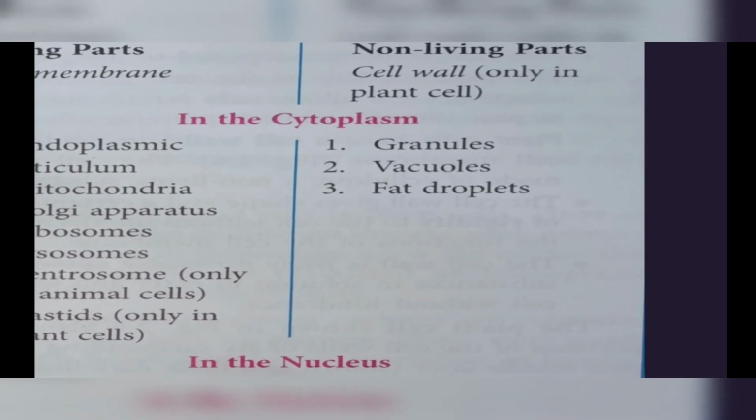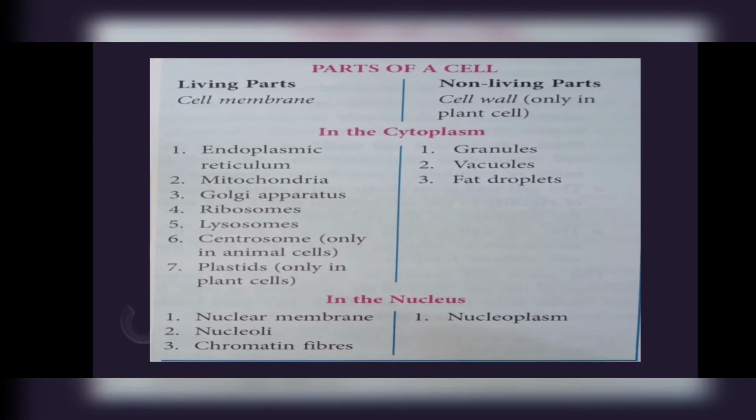Then what we have in the cytoplasm that is non-living: granules, small dots you can say, small vacuoles known as granules, and big vacuoles. And fat droplets, where the fat is deposited. In the nucleus, what is living and what is non-living? The nuclear membrane is living. Nucleoli and chromatin fibers are parts of the nucleus, and they are living. Nucleoplasm is the fluid present in the nucleus and it is non-living. We will talk about these parts of the nucleus and cytoplasm, cell organelles, everything later.